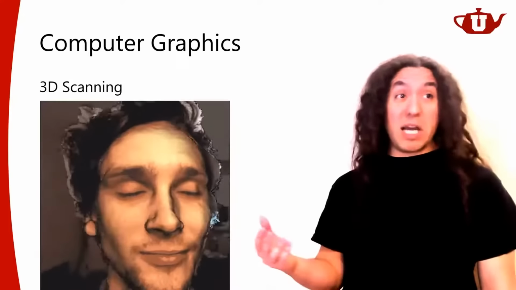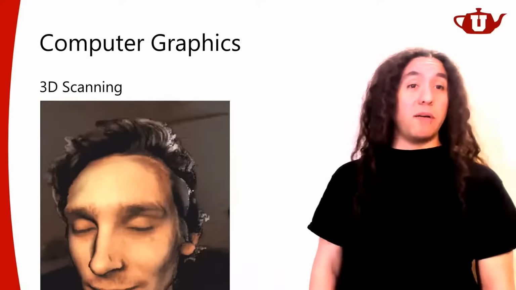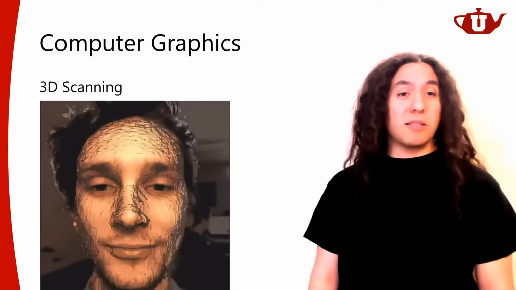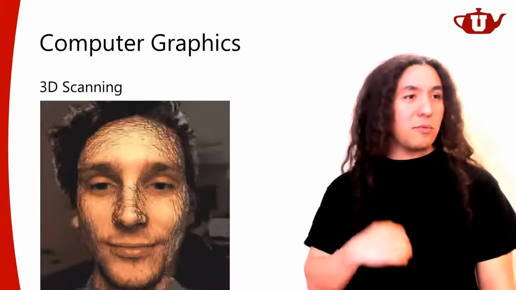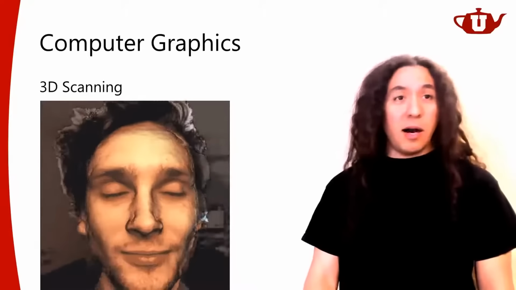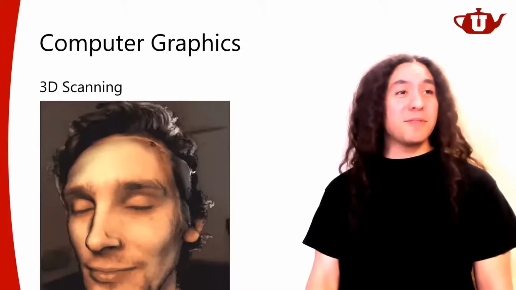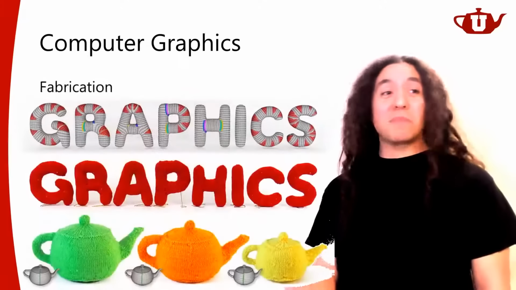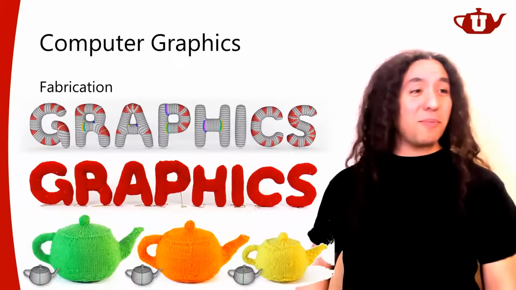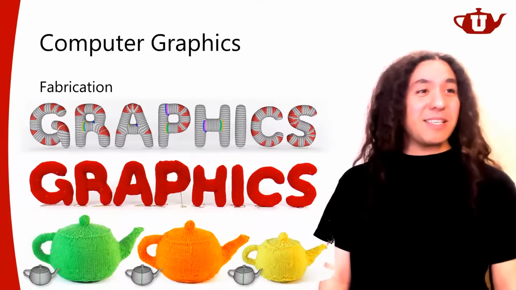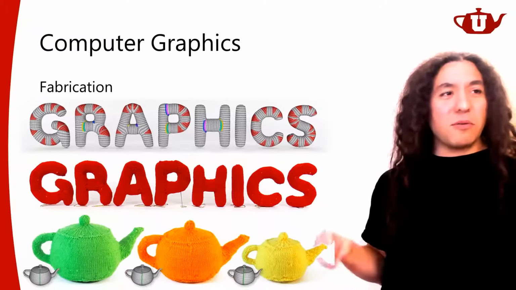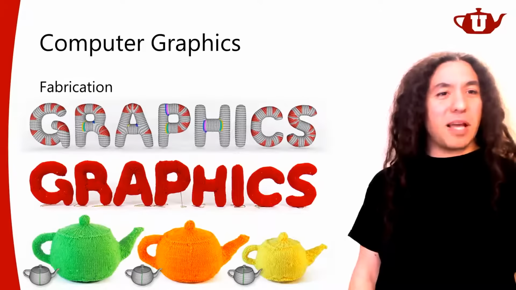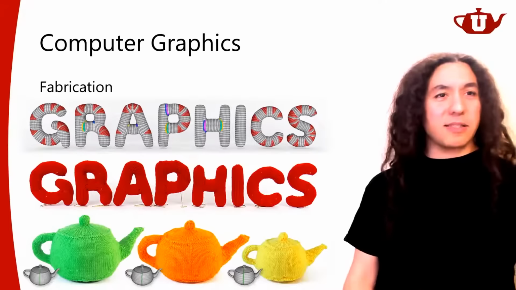3D scanning is definitely a big part of computer graphics. This can be considered a part of modeling, and one way of generating model data could be using 3D scanning tools. And if 3D scanning is a part of graphics, then fabrication can also be considered a part of graphics, right? So in this case, we're taking some models and we're converting them into actual physical objects.